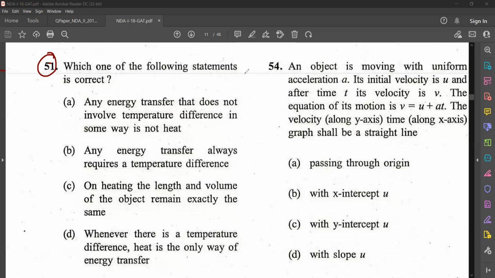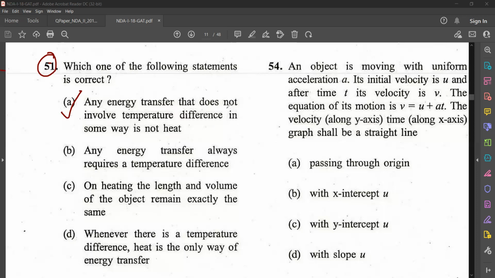Okay, so which is the correct statement? Correct answer is option A. Any energy transfer that does not involve temperature difference in some way is not heat. Okay, so what is the meaning?